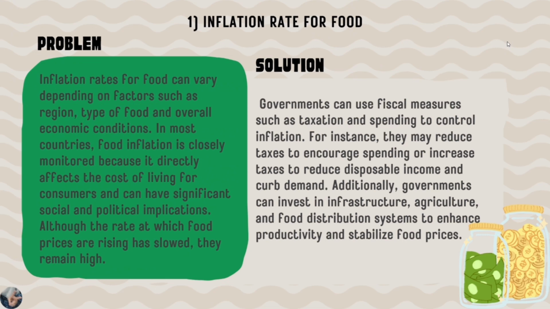Solution: government can use fiscal measures such as taxation and spending to control inflation. For instance, they may reduce tax to encourage spending or increase tax to reduce disposable income and cut demand. Additionally, government can invest in infrastructure, agriculture, and food distribution system to enhance productivity and stabilize food price.